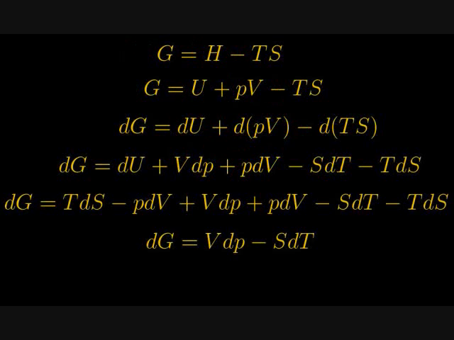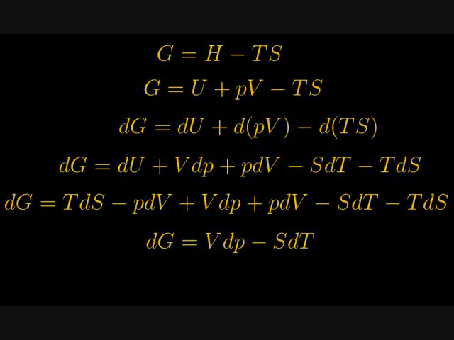Now the definition of free energy, or Gibbs free energy, is H minus TS. The definition of H is U plus PV. Take the differential of both sides. Use the product rule. Then we just proved that dU is TdS minus PdV if we hold the number of particles fixed. So therefore, the change in Gibbs free energy is the fifth line, assuming that the number of particles is constant. Cancel the various terms that cancel, and we get that if the number of particles is fixed, the change in Gibbs free energy is VdP minus SdT.